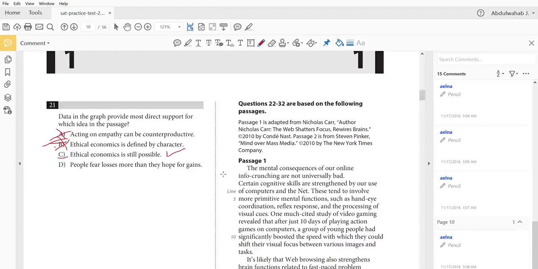Ethical economics is still possible because people basically still care. People fear losses more than they hope for gains. Again, this has nothing to do with the graph itself. So our best answer is, in fact, C. And those are all the questions.